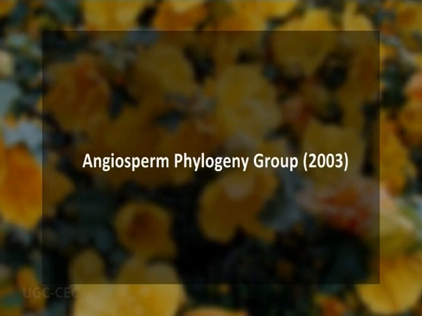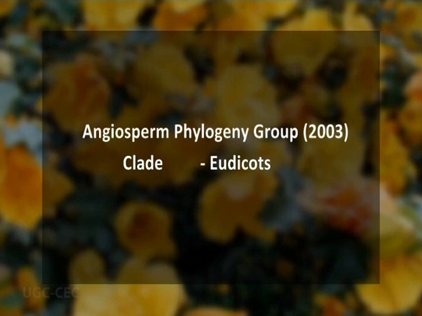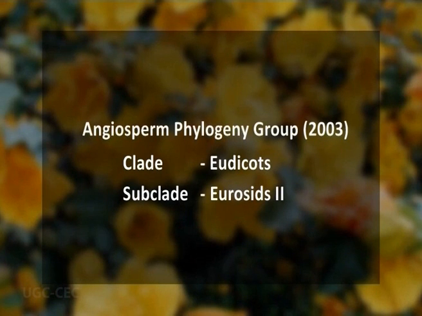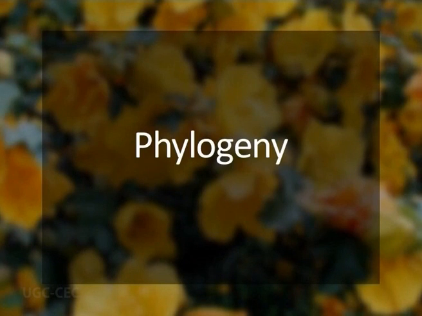The Angiosperm Phylogeny Group is a collaborative group of taxonomists who have proposed a rankless system of classification. They recognize basically the monophyletic clades. They have placed Malvaceae under the clade Eudicots and the subclade Eurosids II, and order again here Malvales. Now let us discuss the phylogeny of Malvaceae.